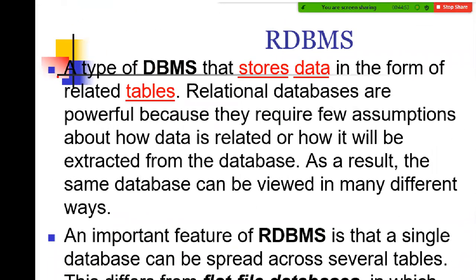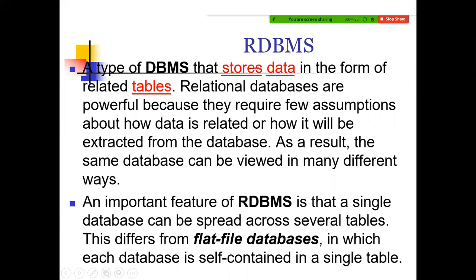RDBMS is a type of database system where the data is stored in the form of related tables. Relational databases are powerful because they require few assumptions about how data is related or how it is to be extracted from the database. It just needs some assumptions about how the data is related, stored and extracted. As a result, the same data can be viewed in many different ways.